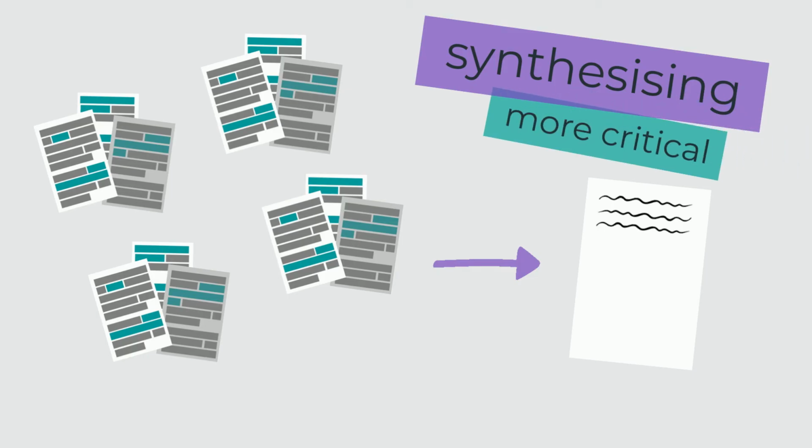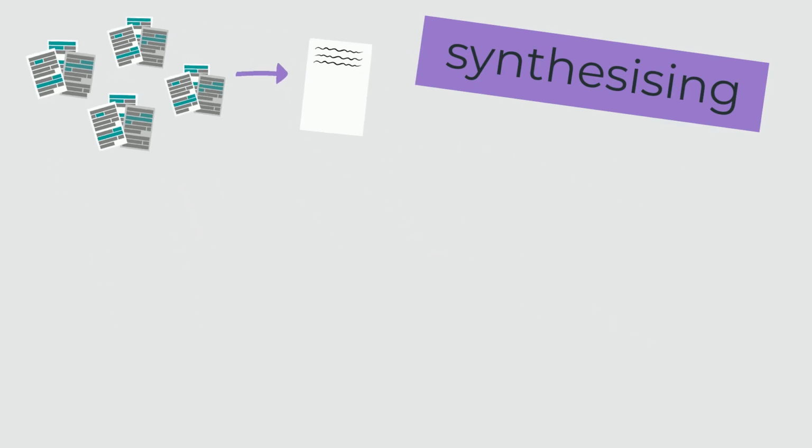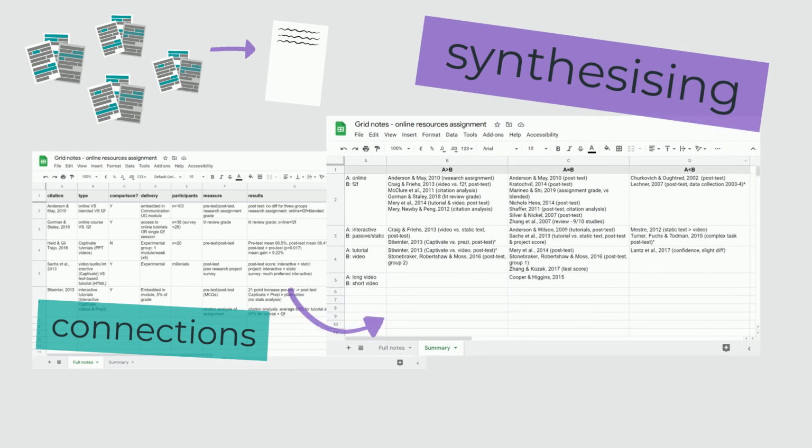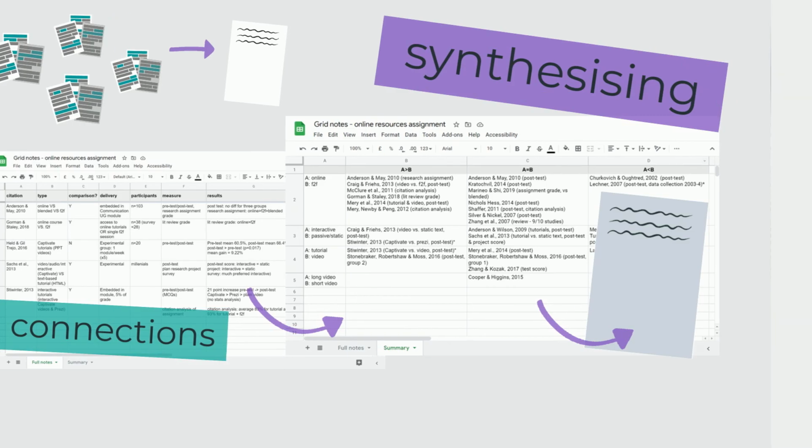This shows a lot more critical analysis as you're considering what the evidence means as a whole. Using your notes on individual sources, look for connections between information. Where are the similarities, differences? How does the evidence fit in with your own research findings or argument? Use these connections and your own critical comments to write your argument. See our video on building a critical argument for an example.